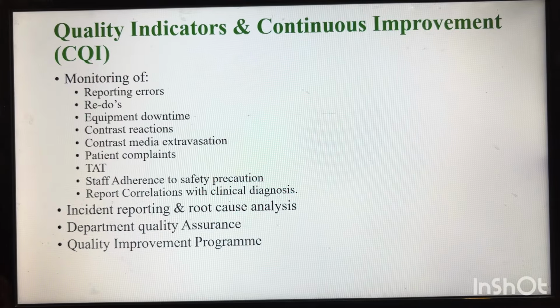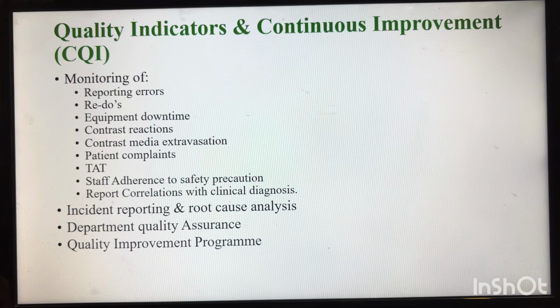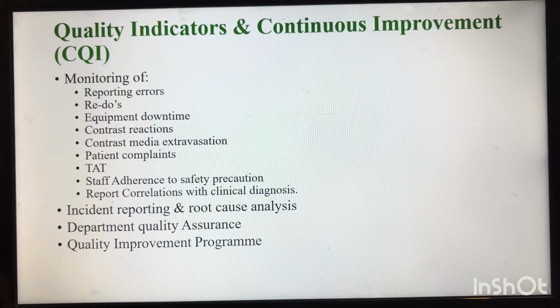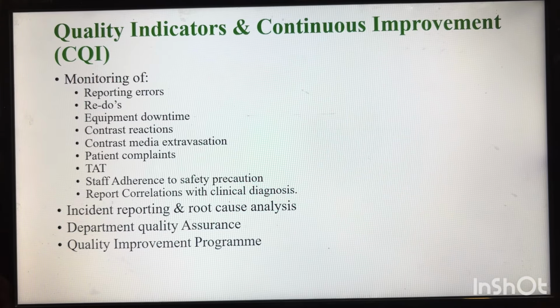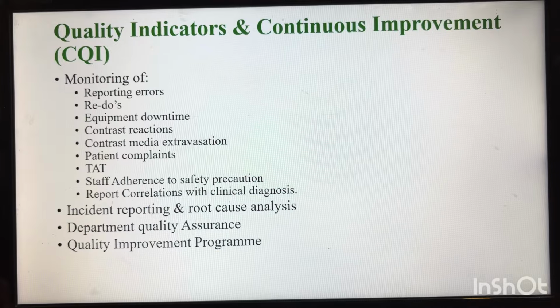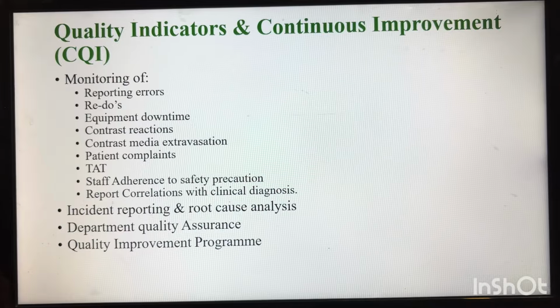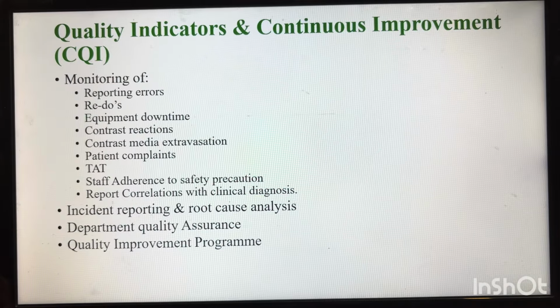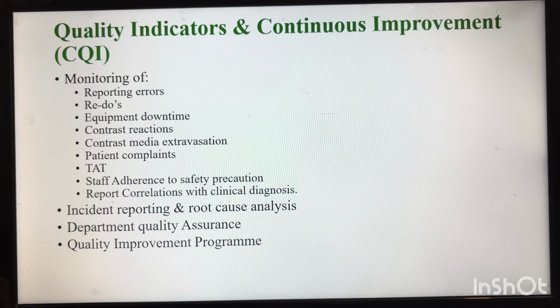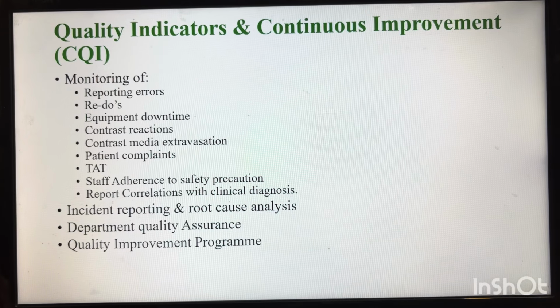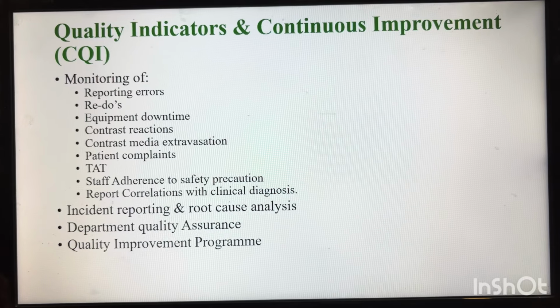Or the radiologist has informed the consultant of a critical result, like cancerous findings in an ultrasound, but when the report was released nothing was mentioned in it. That is also a reporting error.